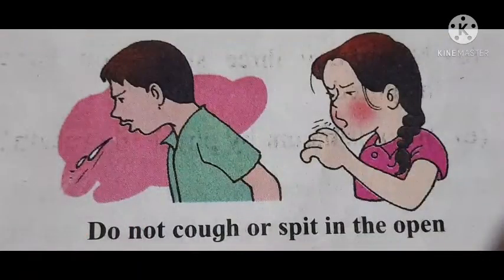What are the different ways in which infectious diseases spread? Naturally they are air, water and food. So here we are going to see how the spread of disease occurs in air. Germs of a disease like influenza are present in the spittle and saliva of a person who has the disease. When he coughs, spits, or sneezes, they enter the air with tiny droplets of saliva or spit. Do not cough or spit in the open.